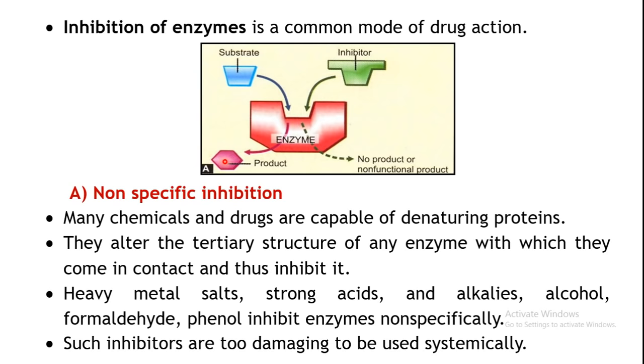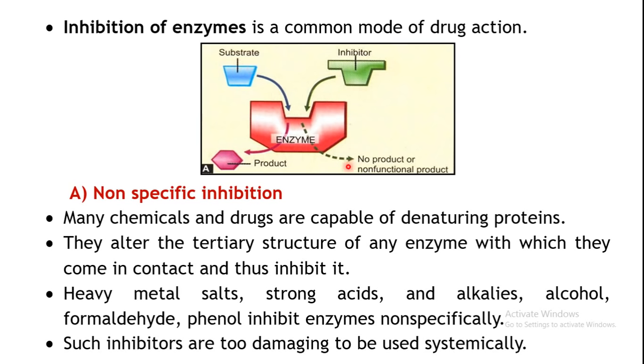Product will be generated according to what type of reaction this enzyme is catalyzing. Now when an inhibitor is added, say for example, you administer a particular drug which can inhibit this enzyme, what will happen? The activity of this enzyme will be stopped. Instead of your substrate, your inhibitor will go and bind to your enzyme, and it will inhibit its activity. That enzyme will not be able to catalyze this particular reaction.